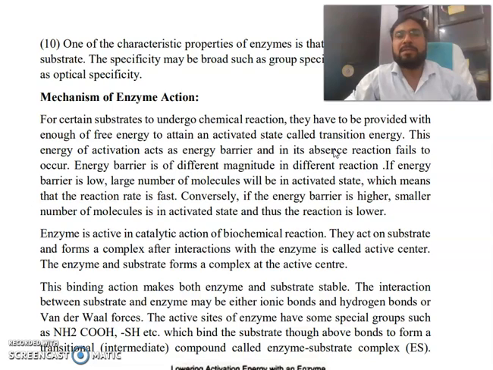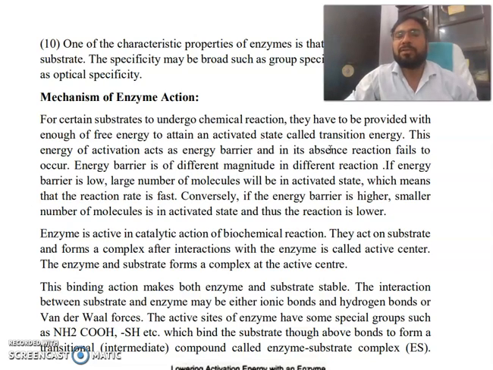Now, my friend, mechanism of enzyme action. For certain substances to undergo a chemical reaction, they have to be provided with enough free energy to attain an activated state called the transition state. This energy of activation acts as an energy barrier, and in its absence, the reaction fails to occur.